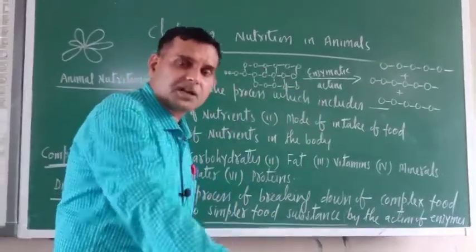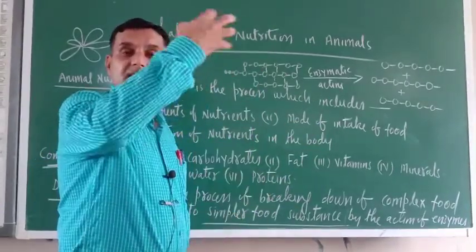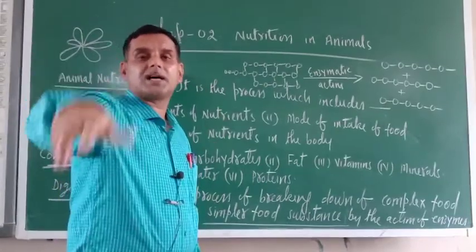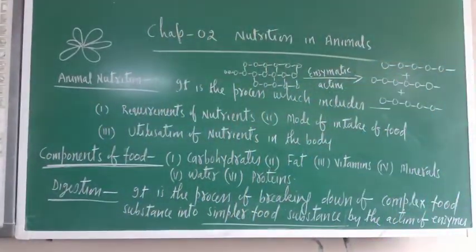It captures that food and goes back into its body, and there it is digested. So the starfish's digestion process is special. Basically it captures soft animals.